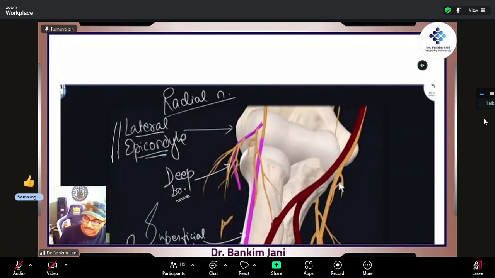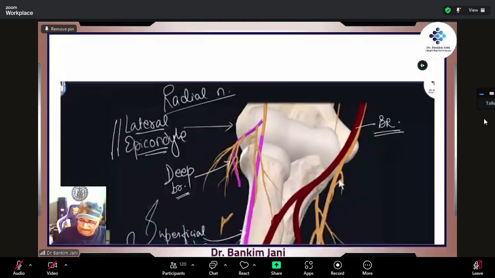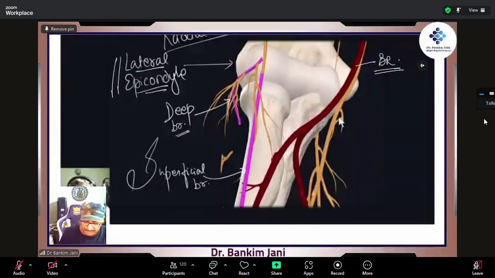And by the way, this beautiful brachial artery, right? Now it is dividing into 2, 1 and 2. No big rocket science. Radial side, radial branch. This is the ulnar branch. The radial will be going all the way up to the wrist.